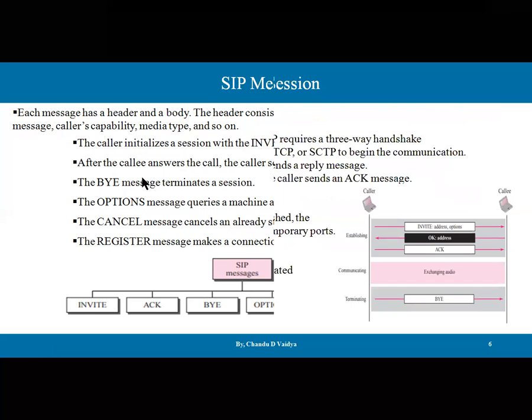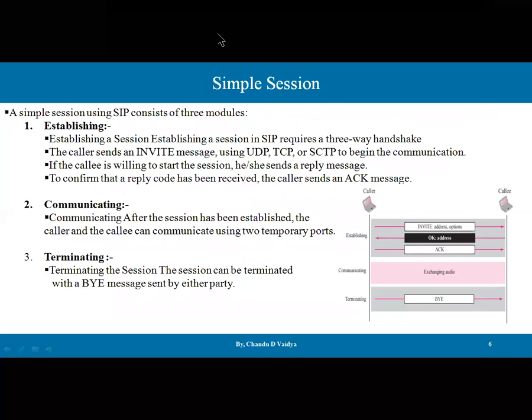Let's talk about simple session creation with the SIP protocol. A simple session using the SIP protocol consists of 3 phases. The very first is establishing. What happens in the establishing phase? Establishing a session using SIP requires a 3-way handshake. What is the 3-way handshake? Request, response, acknowledgement. That zigzag portion is the 3-way handshake.